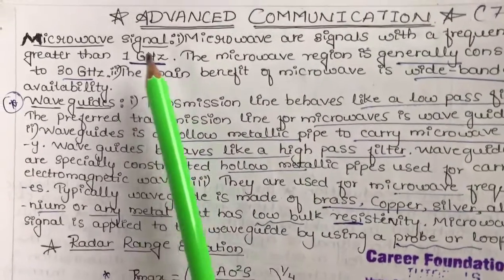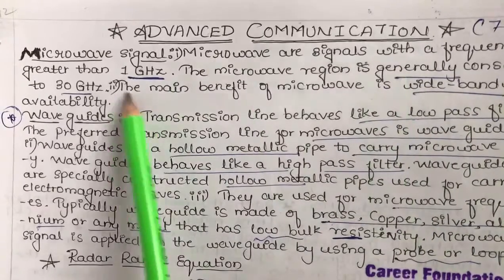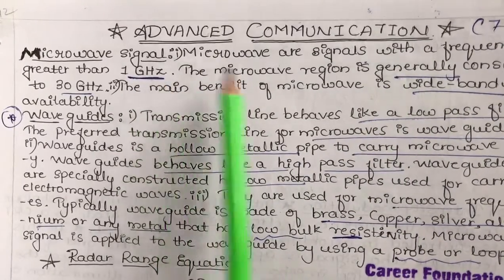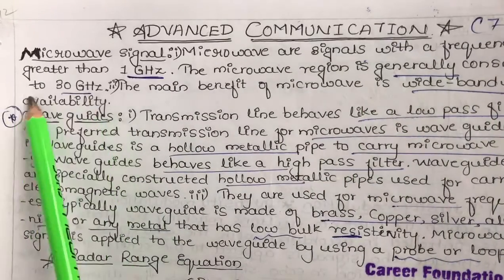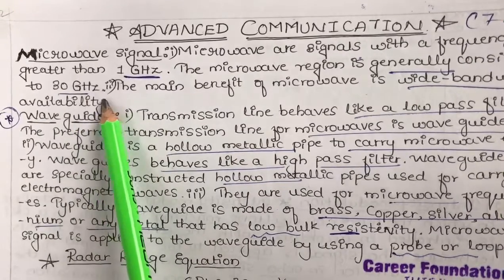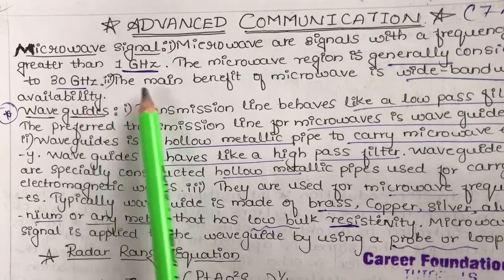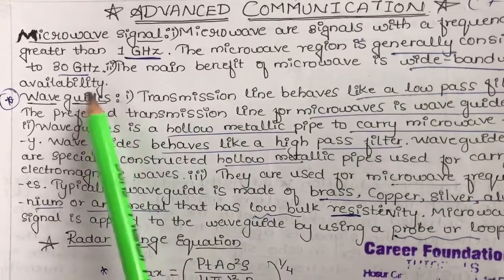First one is a microwave signal. What is microwave? Microwave signals are the signals with a frequency greater than 1 gigahertz, and this microwave region is generally considered up to 30 gigahertz. So minimum 1 gigahertz to max 30 gigahertz. And the main benefit of the microwave is its wide bandwidth availability.